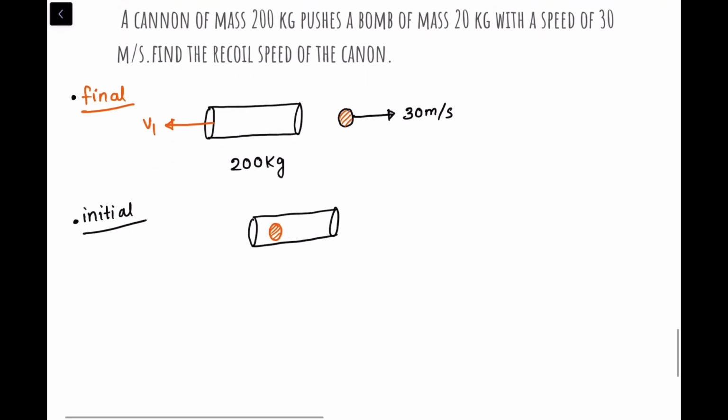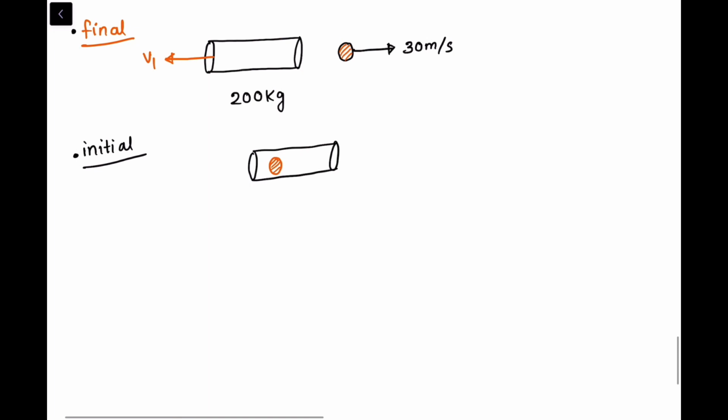Over here I can write the initial momentum. The momentum of the cannon plus the momentum of the ball is conserved. So the initial momentum of the cannon plus the initial momentum of the ball will be equal to the final momentum of the cannon plus the final momentum of the ball.